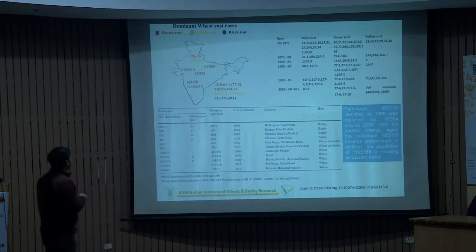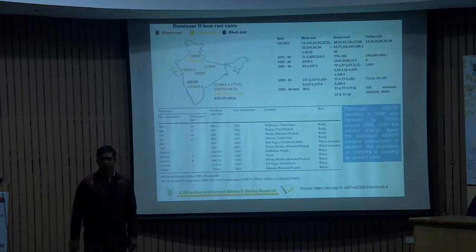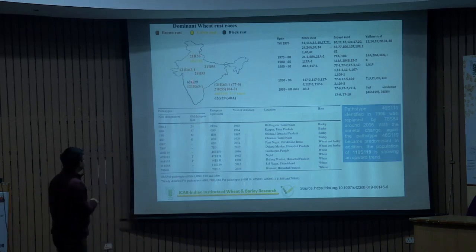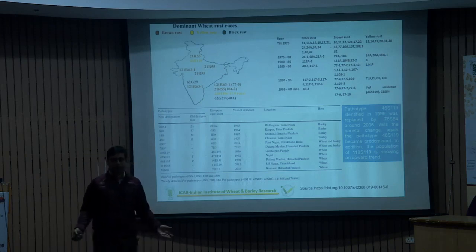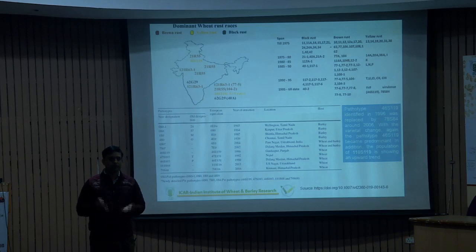Simultaneously, this brown color is the brown rust area, and the rest, black, is this and this. These are the two prominent races that attack most of the wheat varieties the farmers grow in their fields.